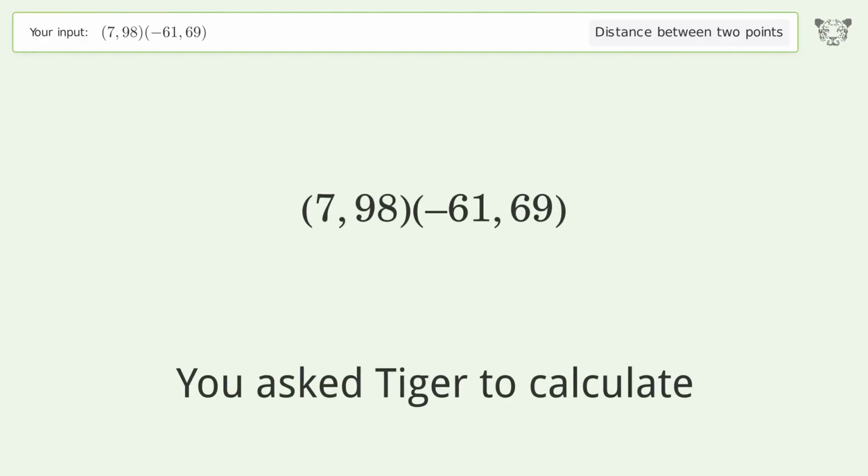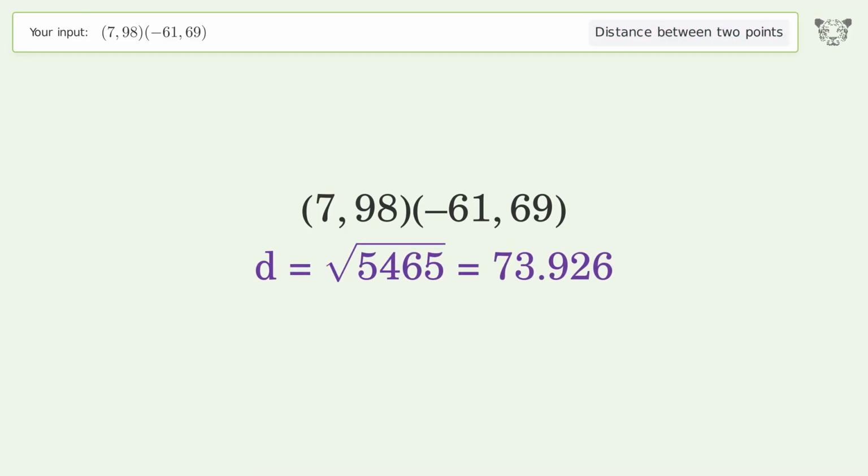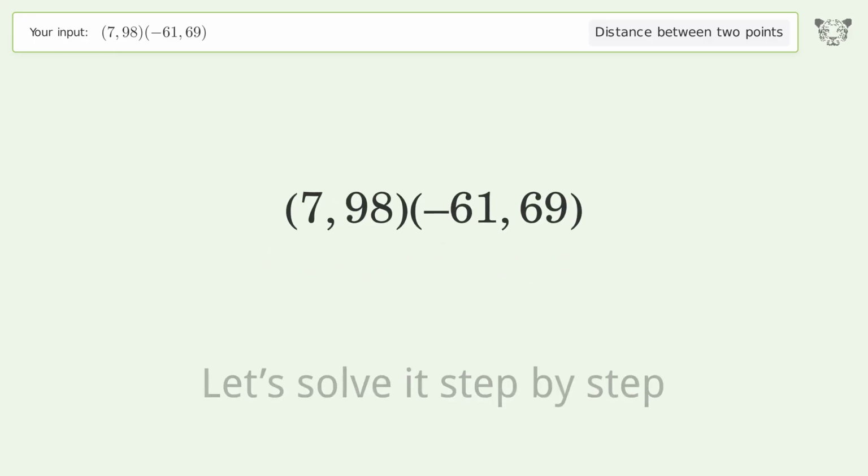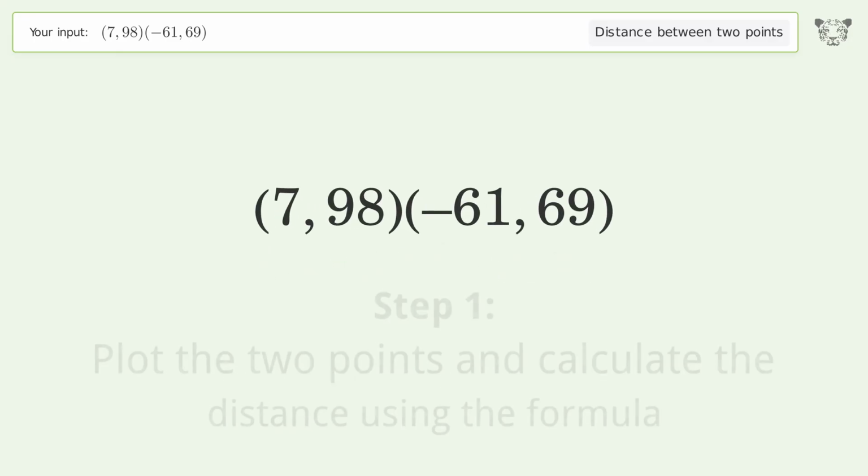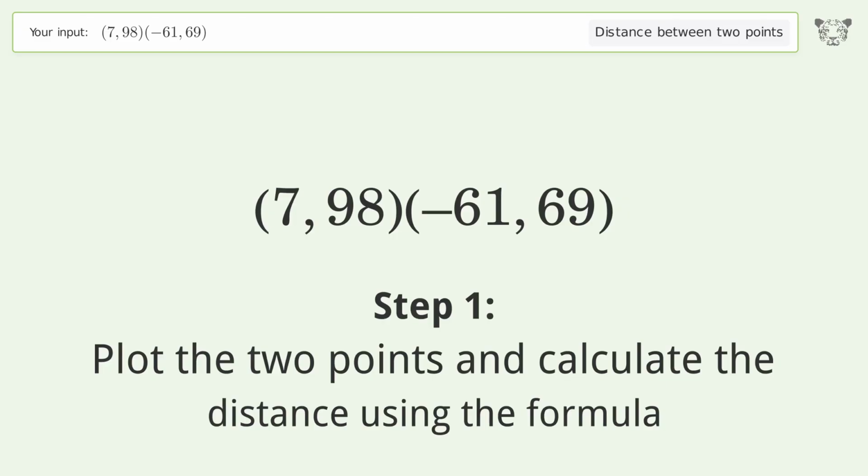You ask Tiger to calculate. This deals with the distance between 2 points. The distance between the 2 points is the square root of 5,465 or 73.926. Let's solve it step by step. Plot the 2 points and calculate the distance using the formula.